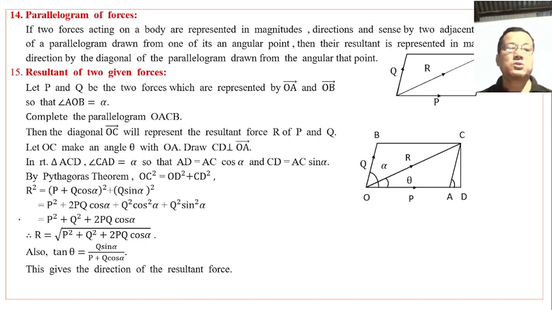The magnitude of the resultant force is given by the formula, and the angle it is inclined to the other force is given by the formula tan theta equal to Q sin alpha whole divided by P plus Q cos alpha. This gives the direction of the resultant.